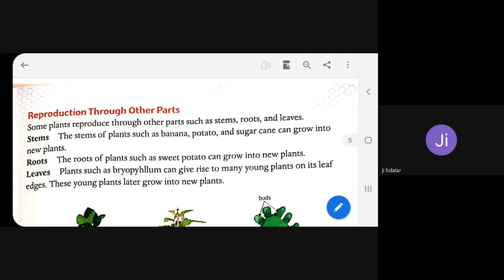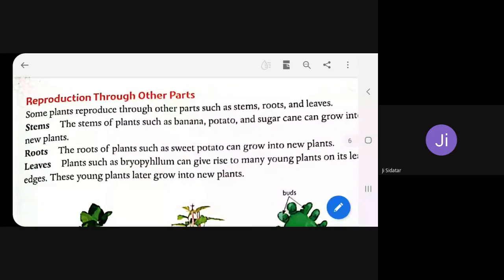Now see, the next point is we are going to learn about reproduction through other parts. When we began the chapter, I told you that plants can not only reproduce through seeds, plants can reproduce through other methods also.